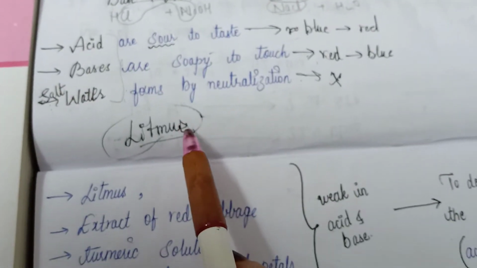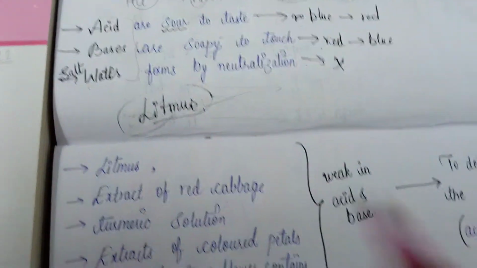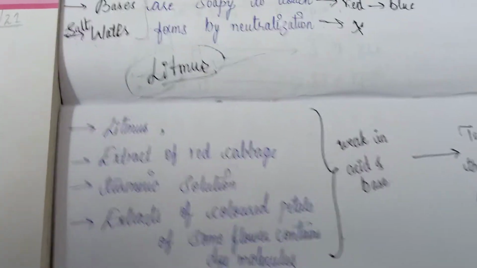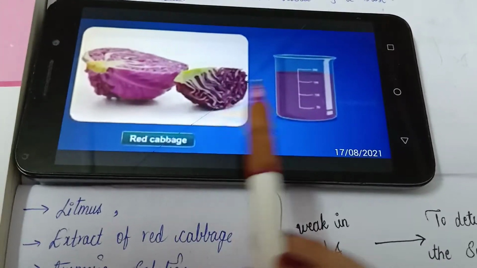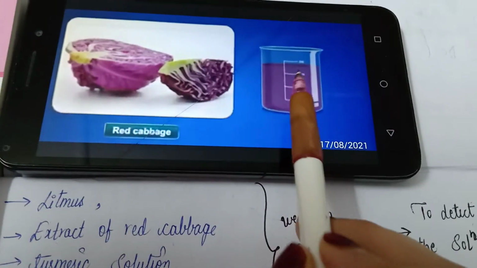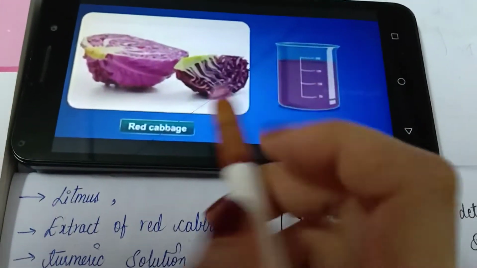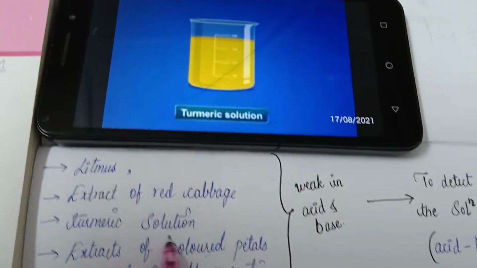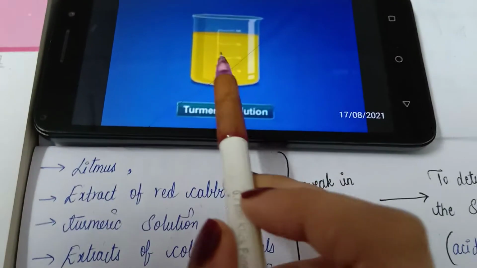Not only litmus paper helps in detecting those three things, but we also have some other natural things, that is the extract of red cabbage. This red cabbage extract also helps in finding out those solutions. And the turmeric solution: when you add turmeric to water, it becomes a turmeric solution.